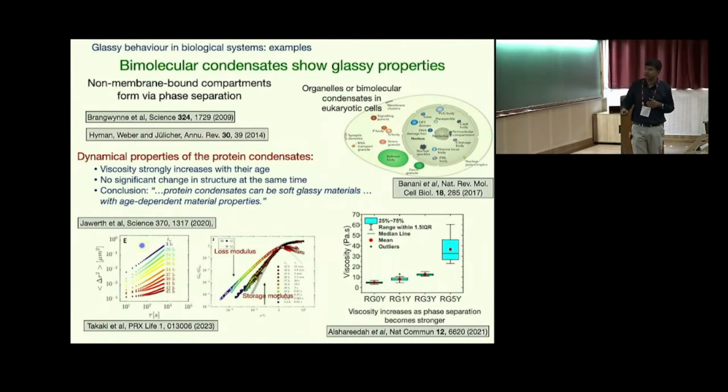So what they conclude is that the protein condensates can be soft glassy materials with age-dependent properties. There are some figures from that same paper showing the mean square displacement, the subdiffusive to diffusive-like behavior, and the loss modulus and storage modulus showing the characteristic crossover. And this is another result from the group of Pure Energy showing that the viscosity increases quite rapidly with changing composition and this phase separation strength.